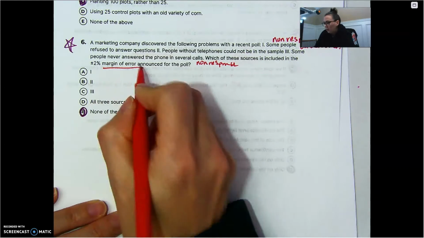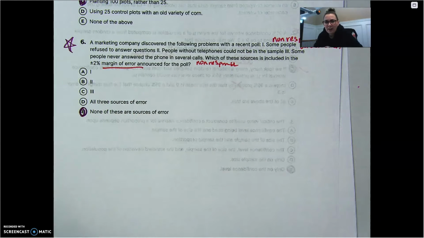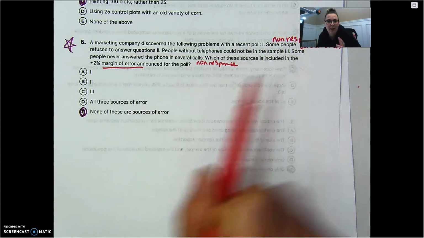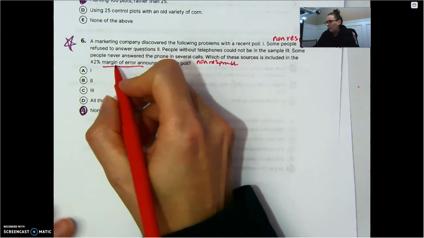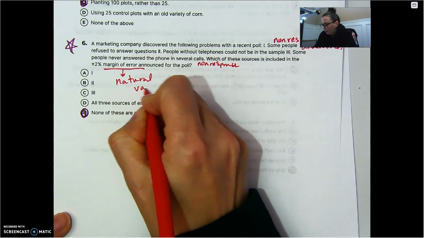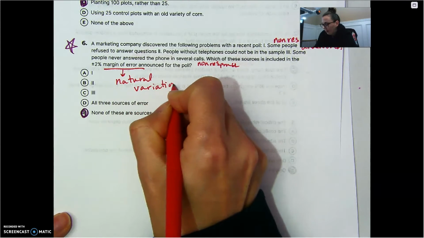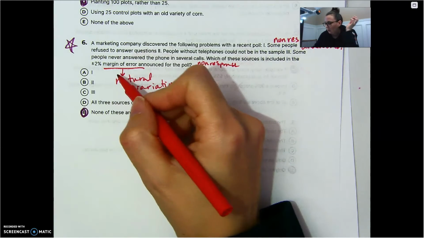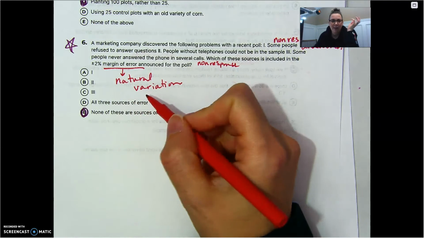And when it comes to margin of error, it does not touch anything with these non-sampling errors and under coverage sampling error. The only thing margin of error takes care of is that natural variation. All right, natural variation that happens between samples. When you sample on Monday or sample on Tuesday or Wednesday, your samples are going to have natural fluctuations. They're not going to be the same every day. So this margin of error takes care of that natural variation.